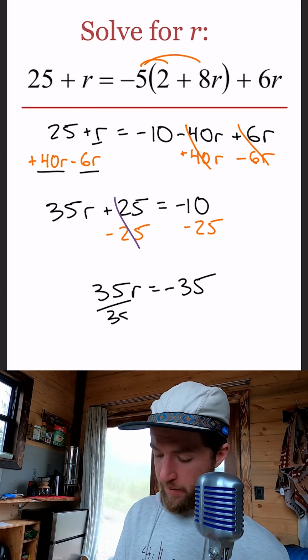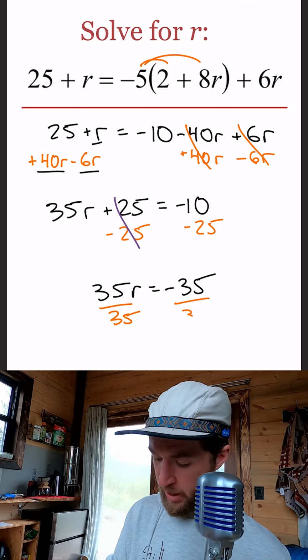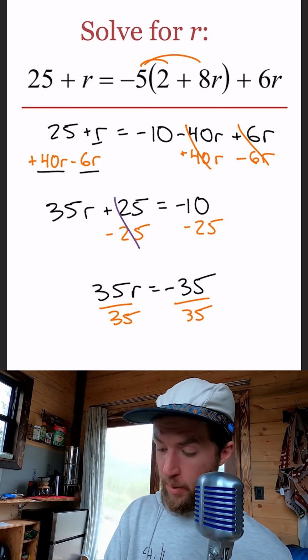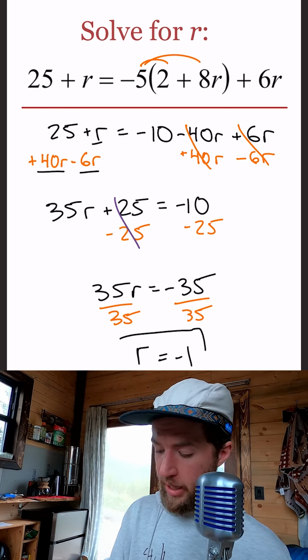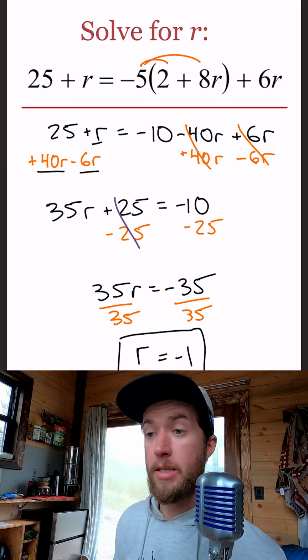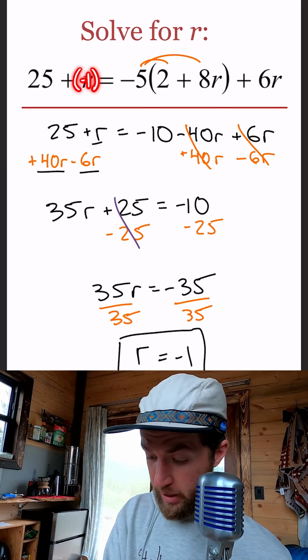Divide by 35 on both sides. Let me do that in orange for consistency here. Divide by 35 on both sides. -35 divided by +35. It goes in one time, but actually -1 time. And r is -1.